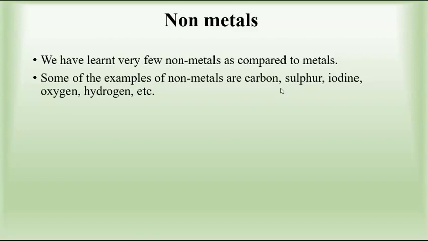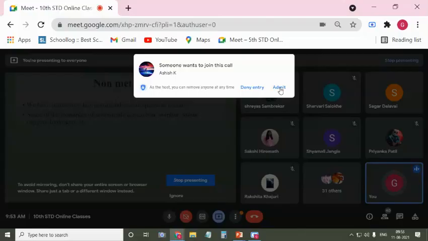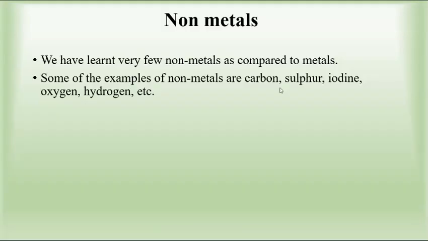Sir, carbon dioxide is not a non-metal. Actually, it is a compound. Yes, carbon dioxide is a compound. It is a combination of two elements, that is carbon plus oxygen. But carbon is a non-metal. Yes, carbon is a non-metal.